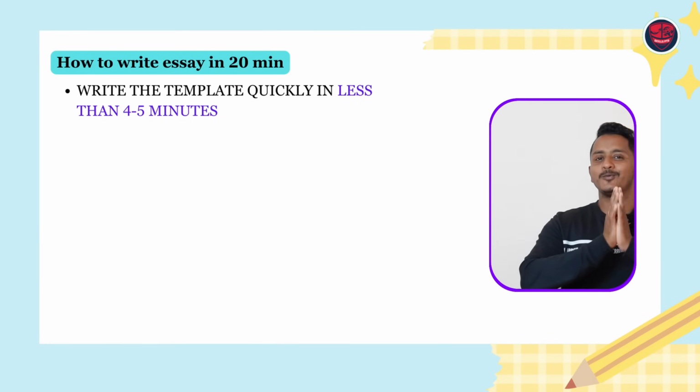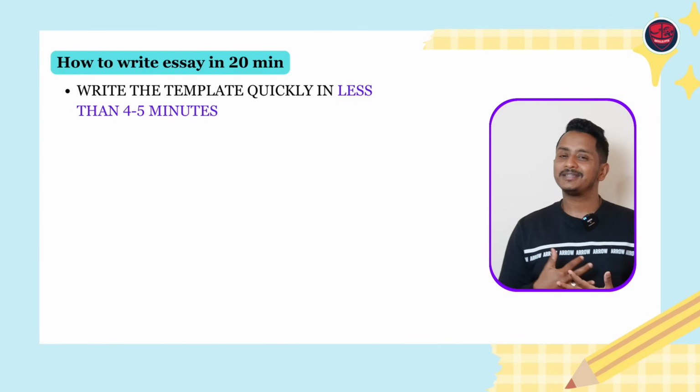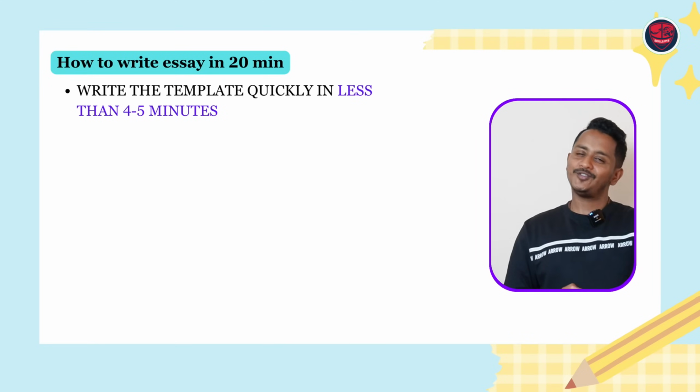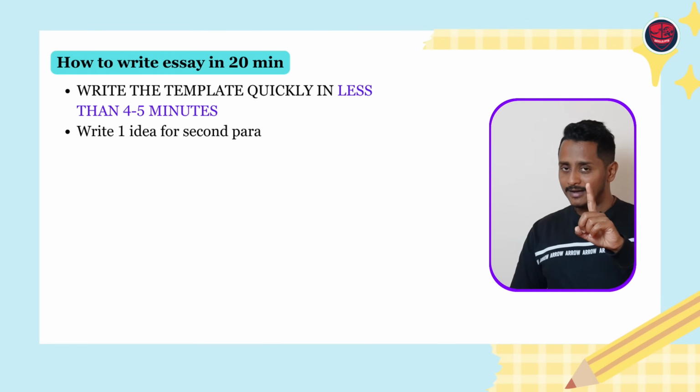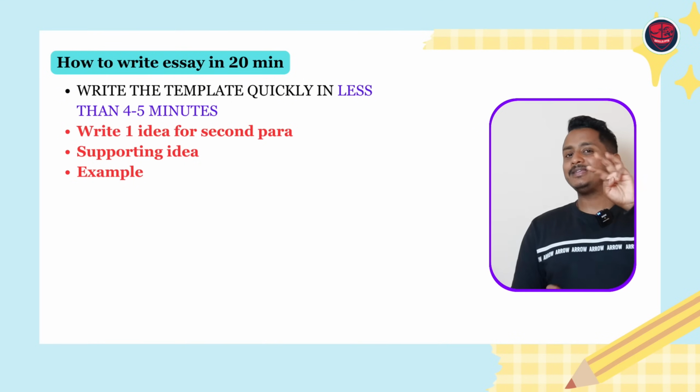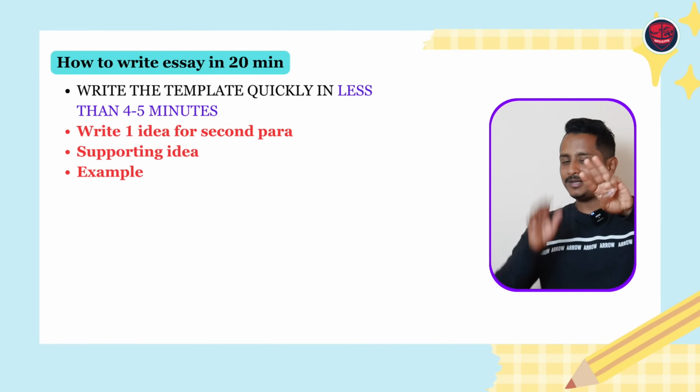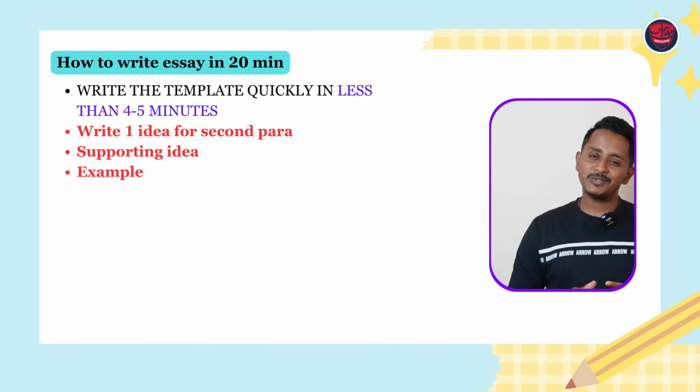Remember, write the template quickly, finish it off in 4 to 5 minutes. Meaning the remaining 15 minutes, you can consolidate all your thoughts. Read the question, understand what has to be written, and take things slowly. Write one idea in the second paragraph. For that one idea: supporting idea, example. 3 sentences. Main idea, supporting idea, example, and that's what the template demands you to do.